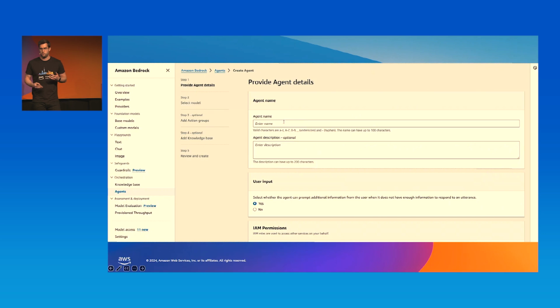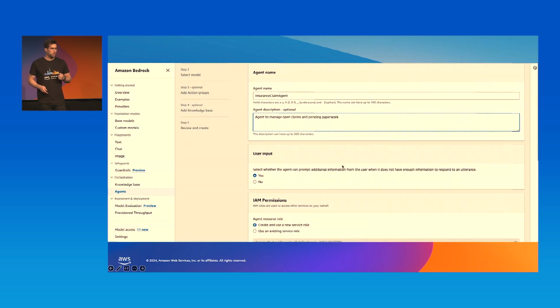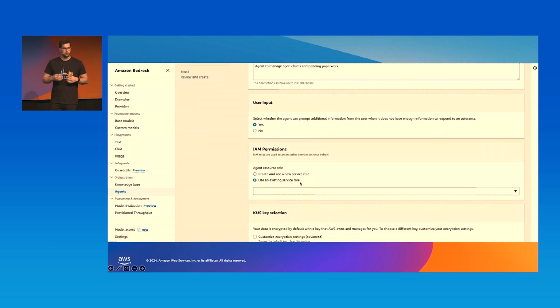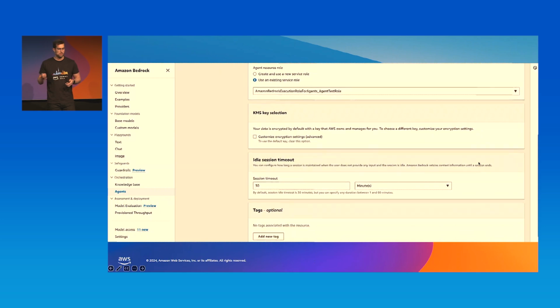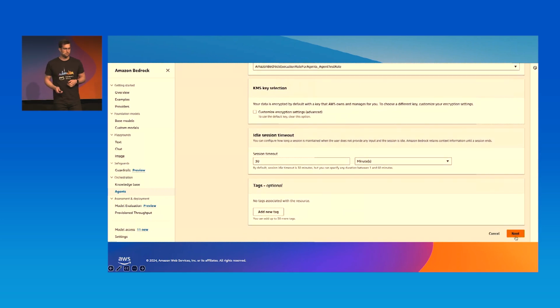So again, here we take our insurance example. We give it a name, like Insurance Claim Agent, and we provide it a description. Here it's important to note, the description is not the instruction we want to give. That will be in a step in a second. It's just for admin purposes, just to know what this agent will be doing for you. We also add some other configuration, for example, permission settings, and some KMS keys that you want to add to have a secure connection, and then we hit Next.